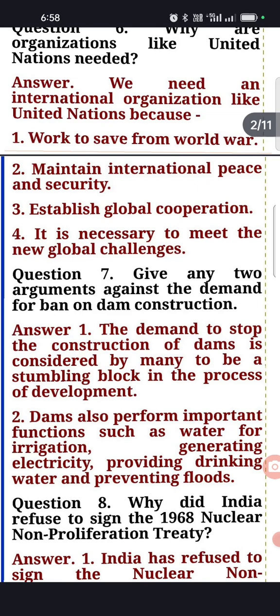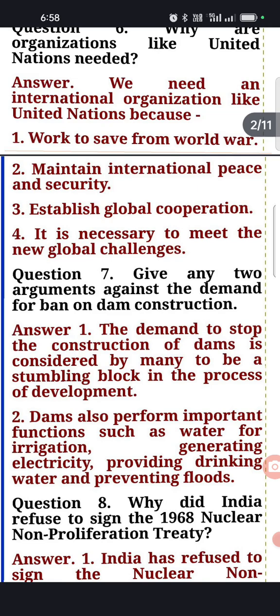Now, seventh question, give any two arguments against the demand for a ban on dam construction. Now you have seen that multi-purpose dams are being constructed. So what are the arguments against the demands being raised for not constructing dams? You know that dams are very important for irrigation, and not only for irrigation, but for providing hydroelectricity and safe drinking water, and it also prevents floods, etc.